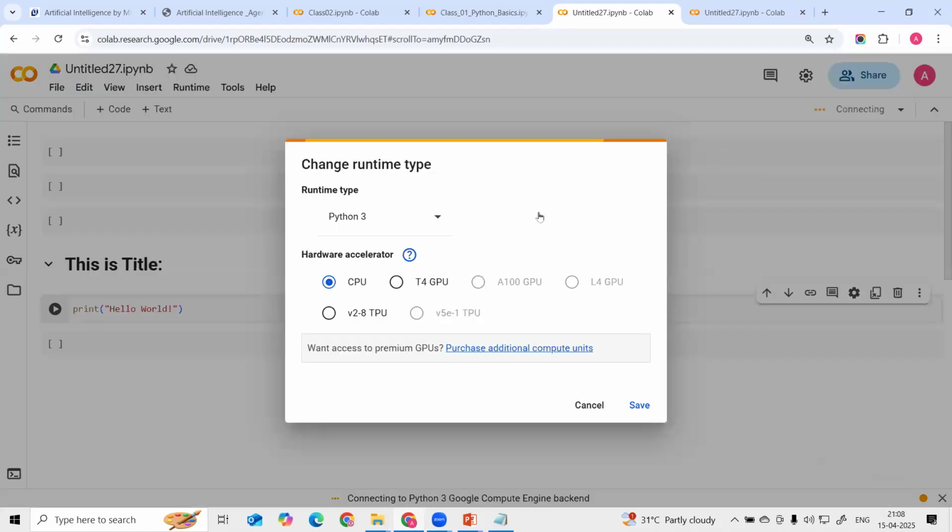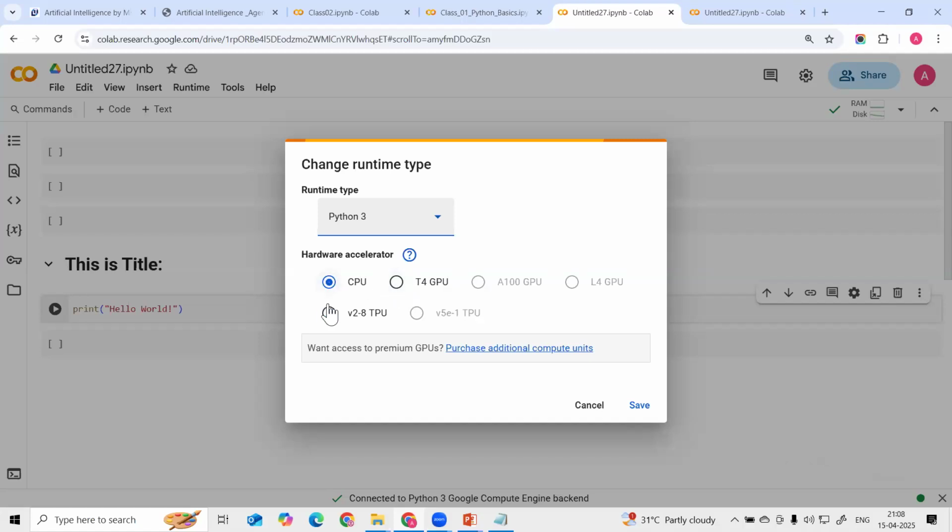Here you can see we are using the runtime as Python 3. We have R and Julia there, but we are dealing with only Python. Google is providing CPU-based, GPU-based and TPU-based memory, also for big data analysis. That's the reason we are using Python for our AI course.